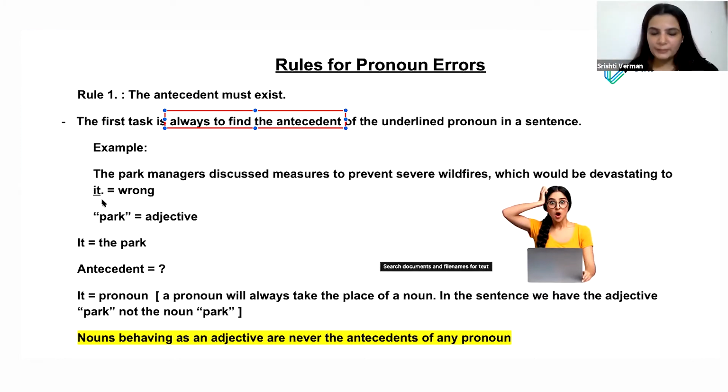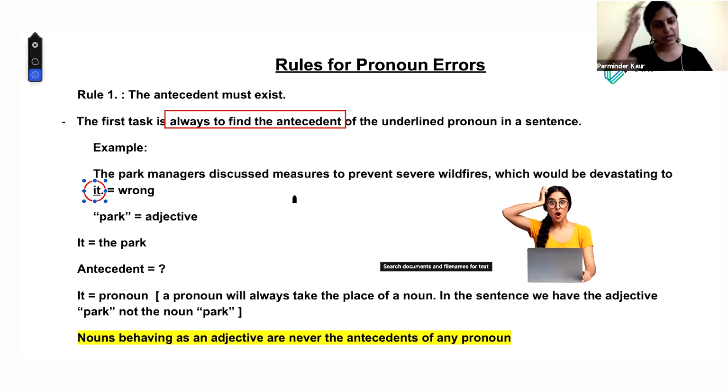For example, in this question, if you read the sentence, it says the park managers discussed measures to prevent severe wildfires, which would be devastating to it. In day-to-day language, it may sound perfect to you that it is referring to park. In fact, Srishti, our students come and say, what is wrong in it?